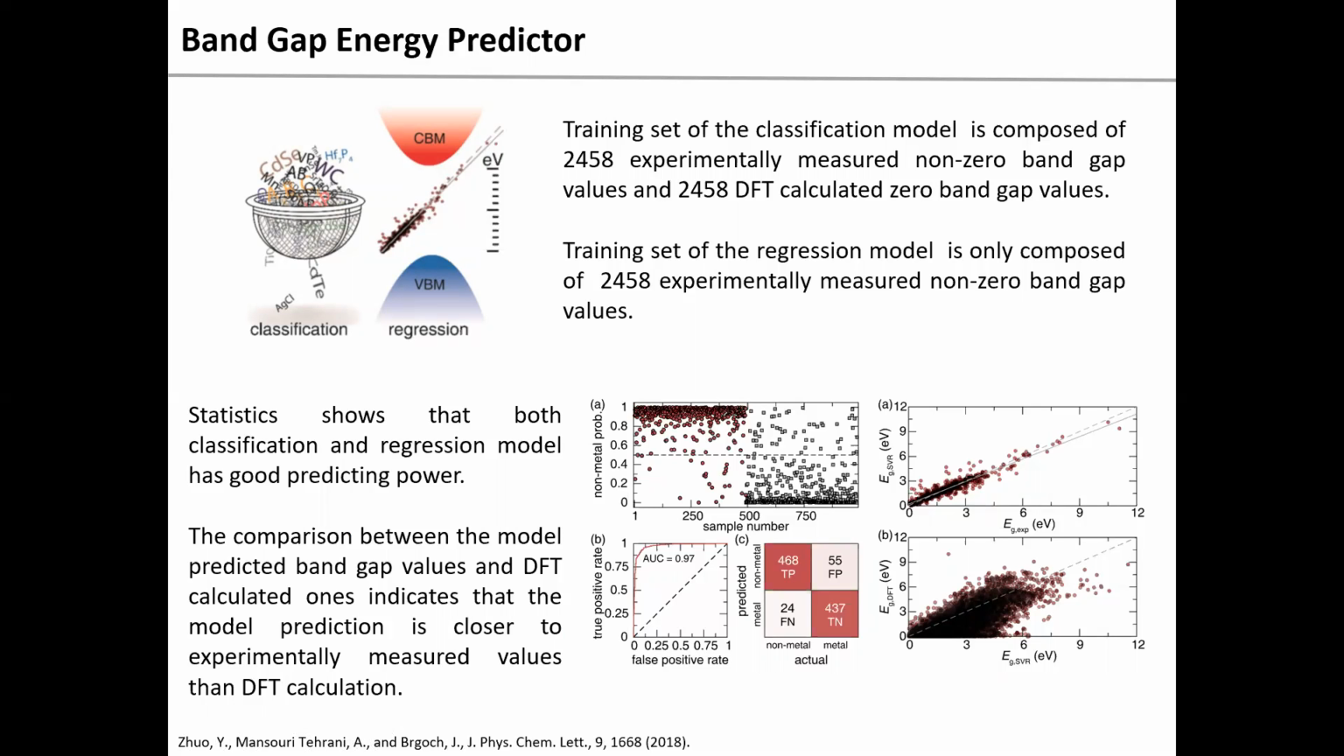The prediction happened in two stages. Firstly, I built a classification model to categorize metals and nonmetals. The bandgap values were then predicted for those nonmetals with a regression model. My models were based on experimentally measured bandgaps rather than DFT calculated values. The comparison between the model predictions and the DFT calculated values indicates the prediction is closer to experimental values than DFT. With these models, we can narrow down the screening space to insulators with a suitable bandgap.